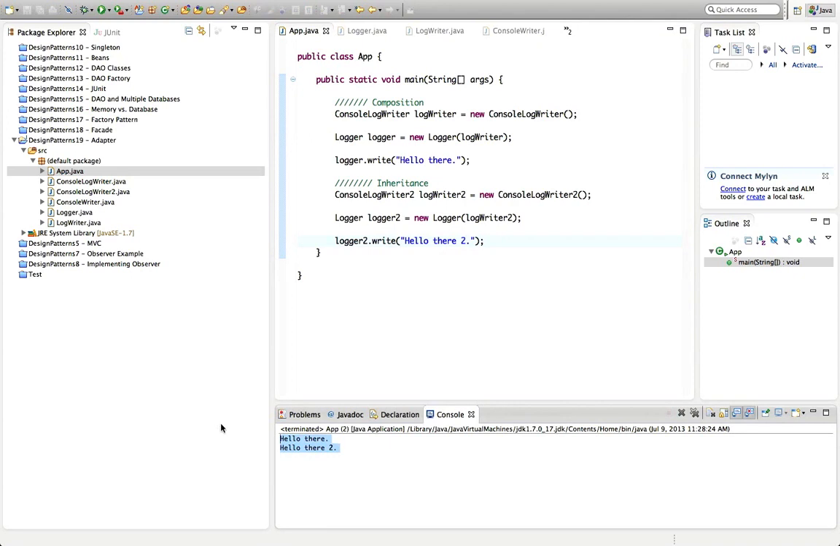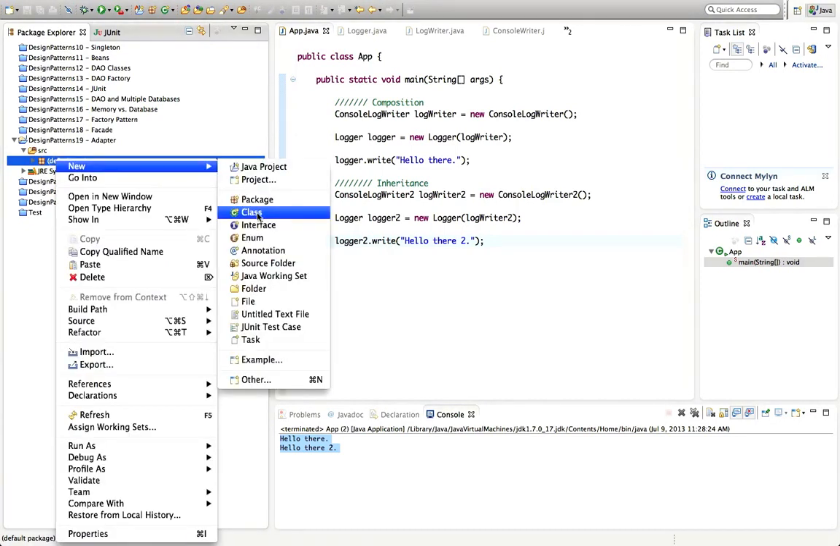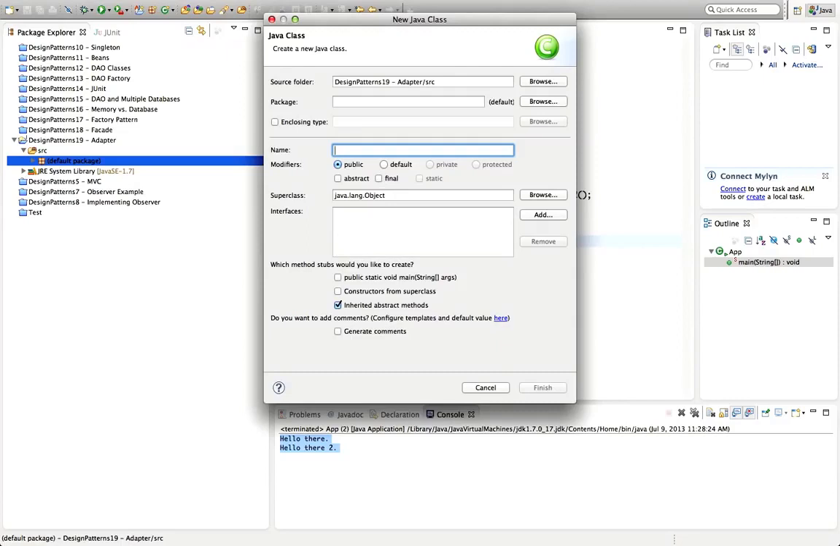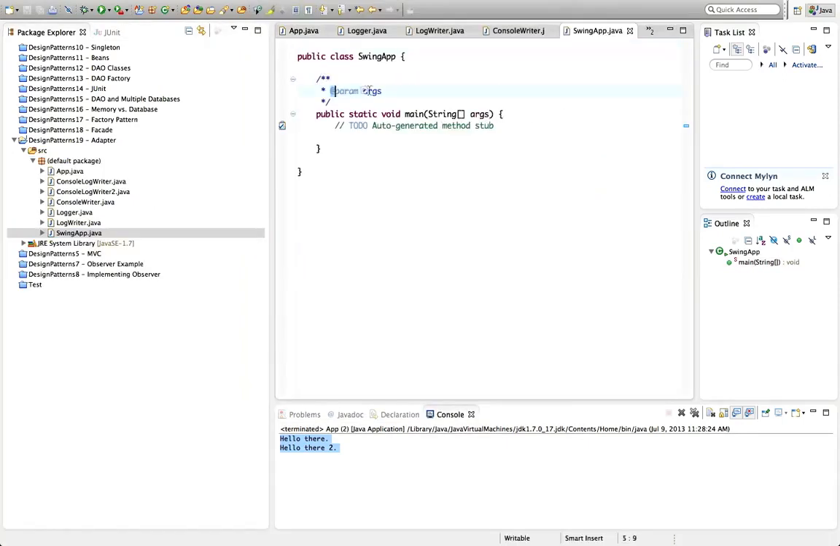Well, it's already quite a long tutorial, but I want to just finish off by showing you an example of something that isn't the adapter pattern. So if you just want to know the adapter pattern, you can stop watching now. But I want to show you something that might potentially confuse you. Let's create a new class here, let's call it Swing App. And I'll give it a main method, and I'm going to put a comment here, not the adapter pattern.